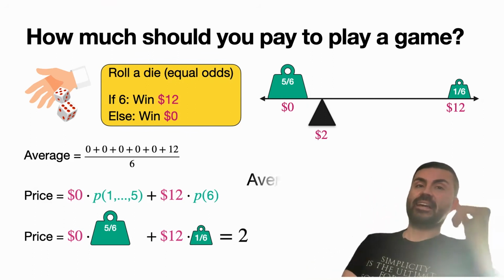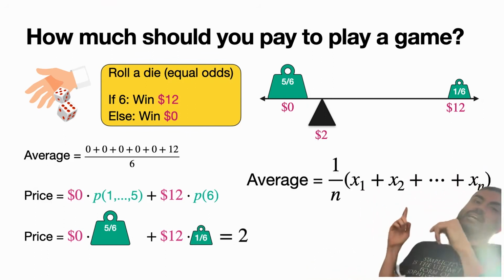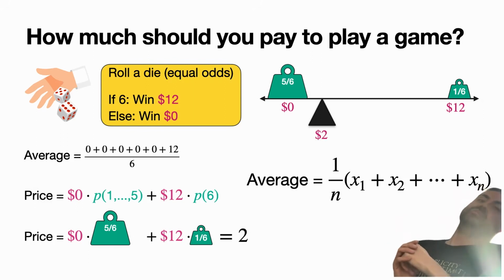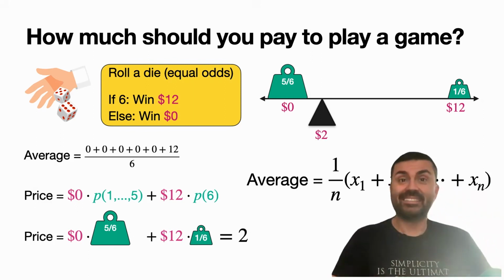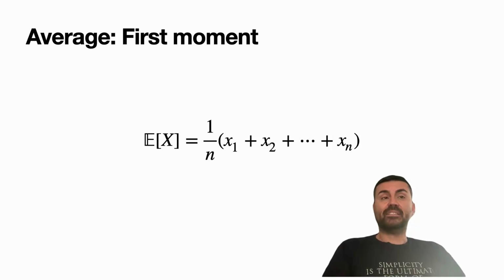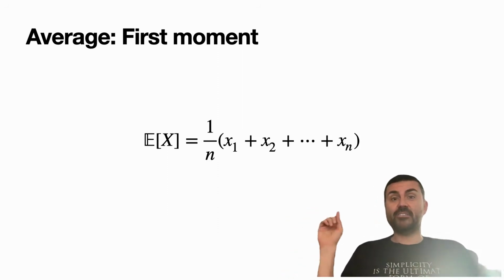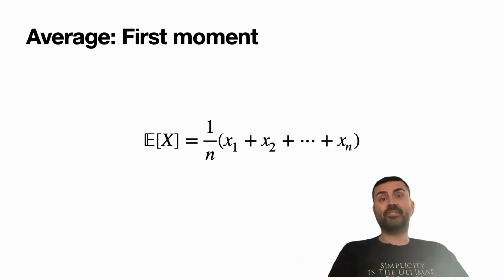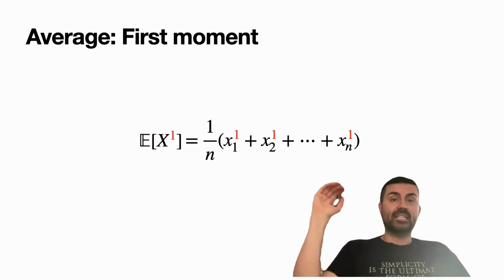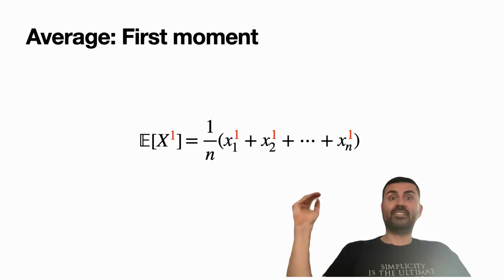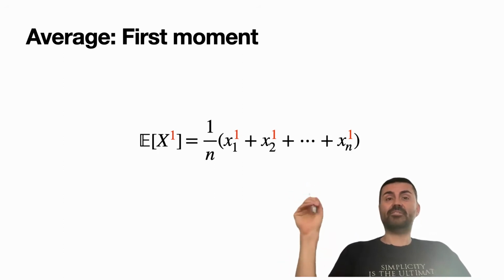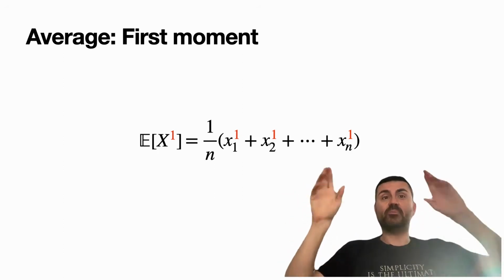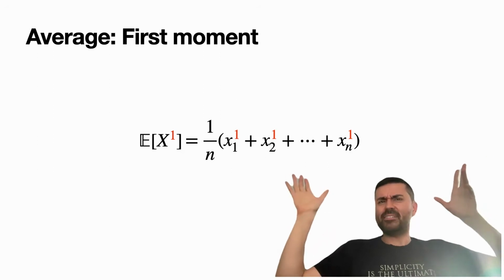So we have our first formula. The average is going to be 1 over n times x1 plus x2 plus all the way to xn. And remember, we can also call it the expected value. That's going to be the expected value of the variable x. X is our random variable. And to make this even more clear, let's put ones on the exponents. So we have E of x to the 1 is the average of x1 to the 1 plus x2 to the 1 plus all the way to xn to the 1. Why am I having that exponent 1?